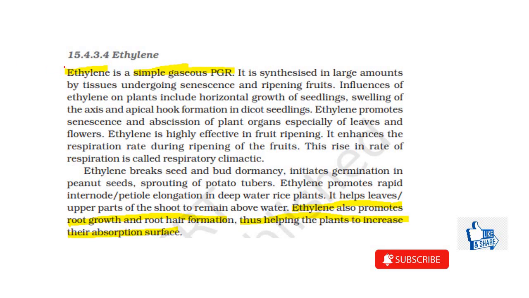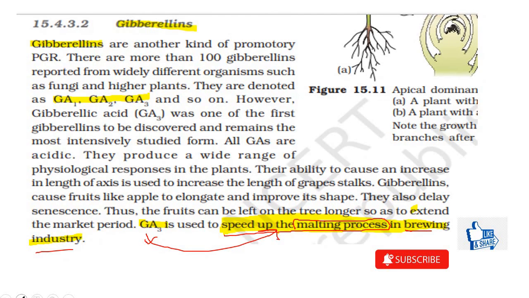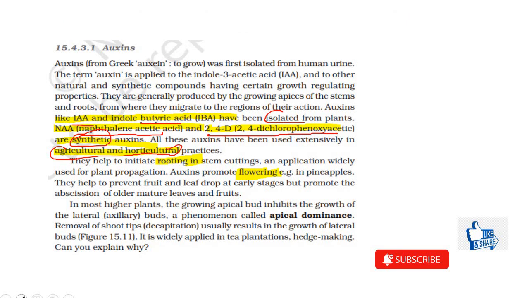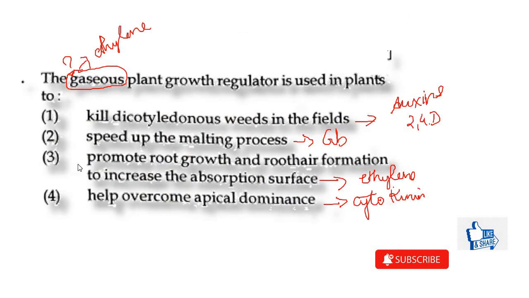Then coming to ethylene. Ethylene is a simple gaseous plant growth regulator, and it is promoting root growth and root hair formation. Thus it is helping the plants to increase their absorption surface. So therefore this function applies, if you know these two points of gaseous plant growth regulator and the absorption by the root hair. So the third one is the correct answer.